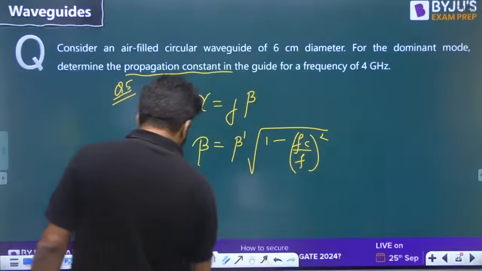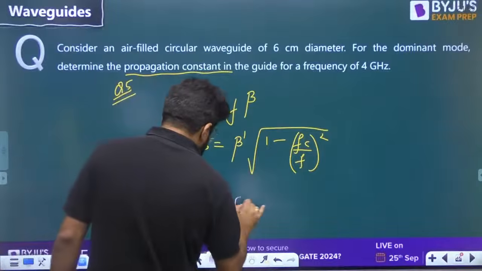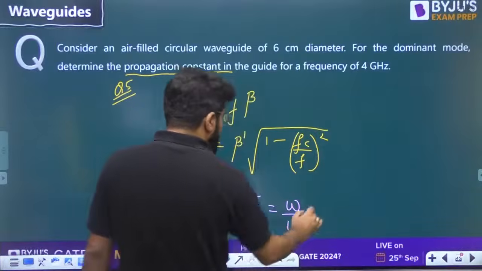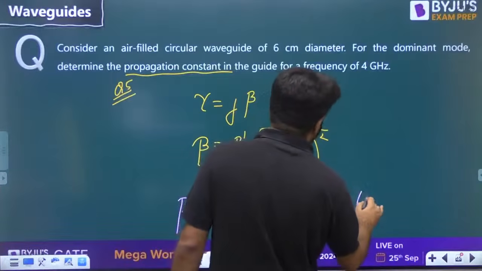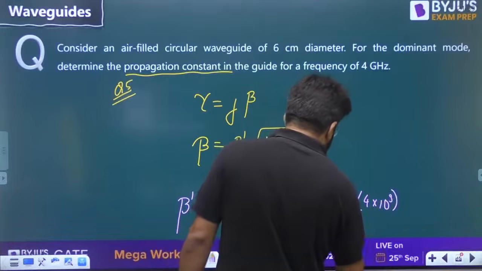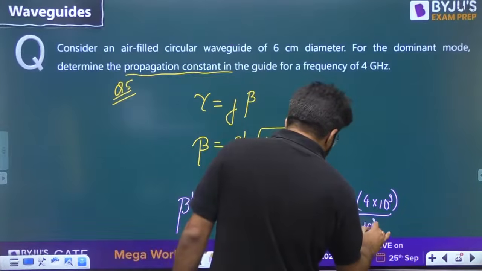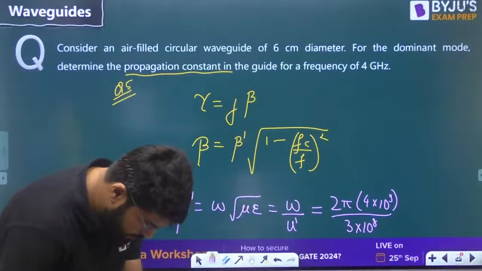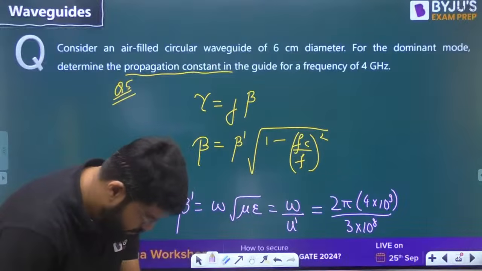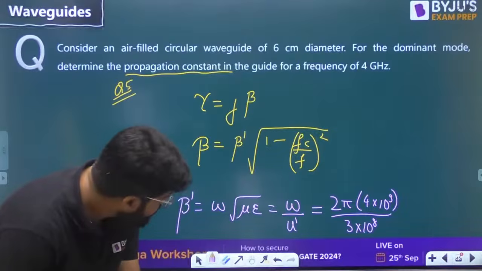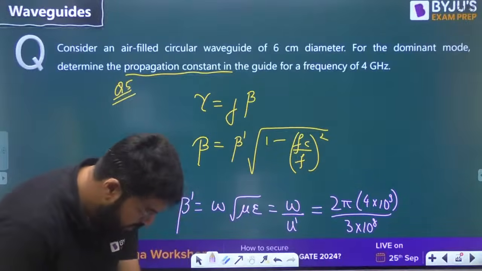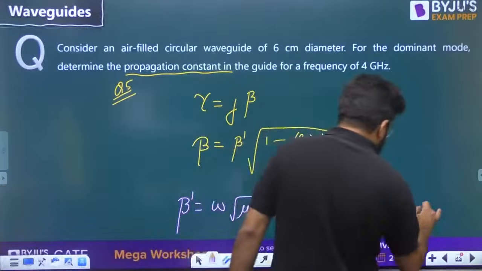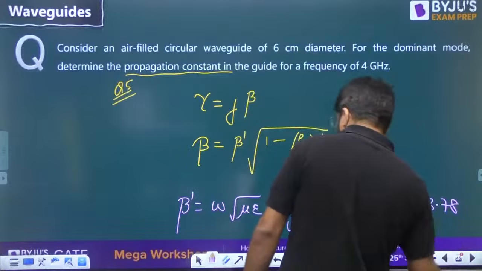So let us first calculate the beta dash. Beta dash is nothing but omega root over mu epsilon, or we can also write it as omega by u dash, right? What is the omega? 2 pi f. What is the operating frequency? 4 gigahertz divided by u dash, that is air filled. So speed of light 3 into 10 power 8. How much is this calculation? This is 83.77 or 83.78. This is the beta dash.